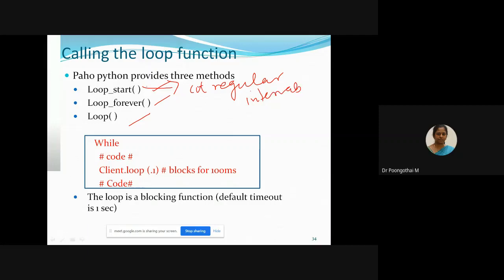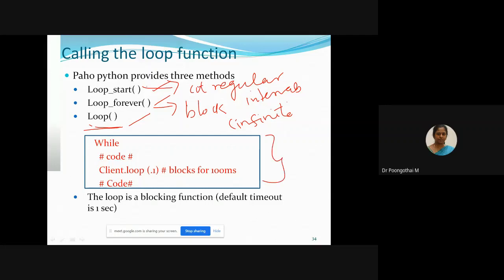The loop forever method blocks the program, blocks the current execution, and it is useful when the program must run indefinitely for infinite time execution. This is a simple loop function. Manually, we can call this in our program. This is the example for the loop function.